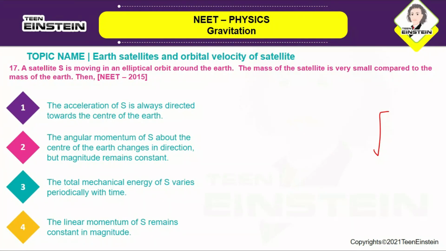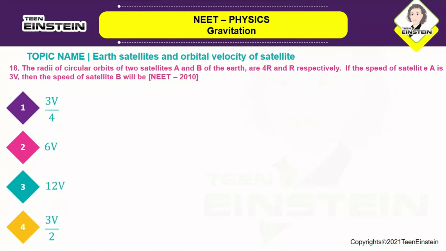Then what will happen? So here the force on the satellite is only gravitational force, which will always be towards the center of the Earth. Okay, so the acceleration of S is always directed towards the center of the Earth, so that is the correct option number 1. Okay, so let us now move on to the next question.